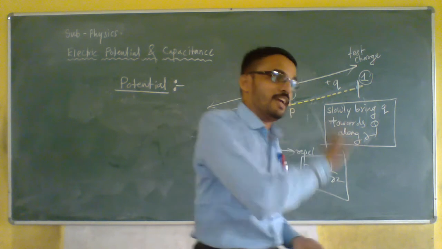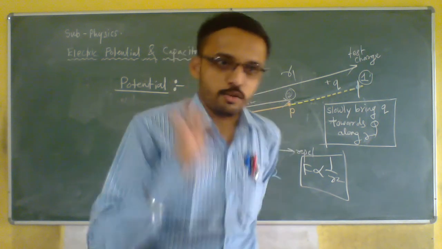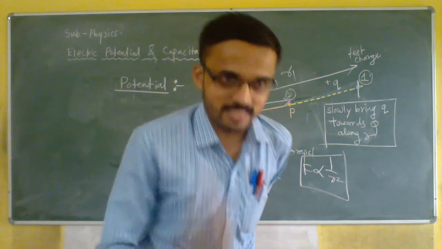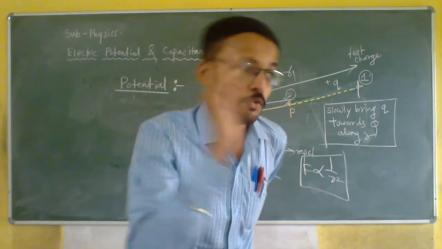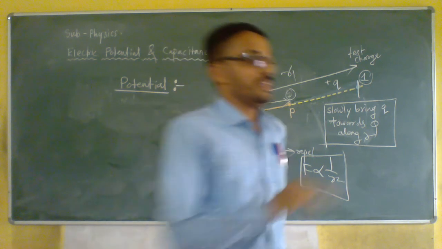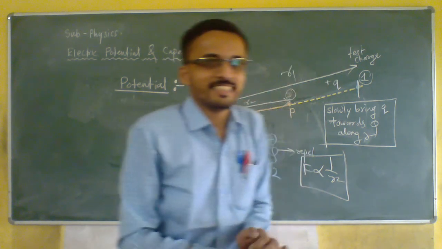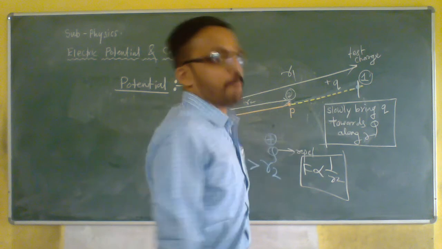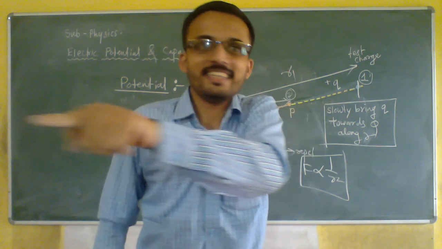So in the concept of field, there are 2 points. What are the 2 points? One is force and another is mass or charge. For electrostatics it will be charge, force per unit charge. Now for this concept, the first will not be force. Force is already being applied. So what will we do? We will do work.